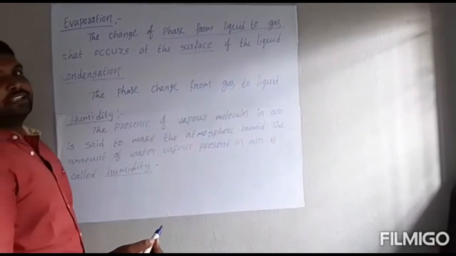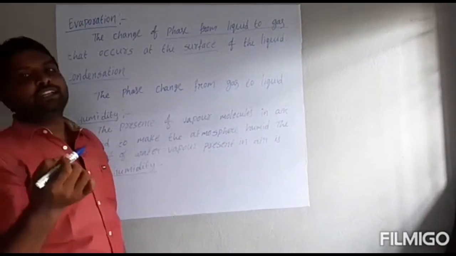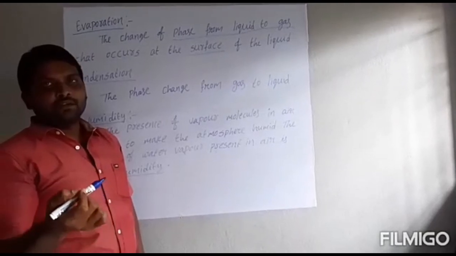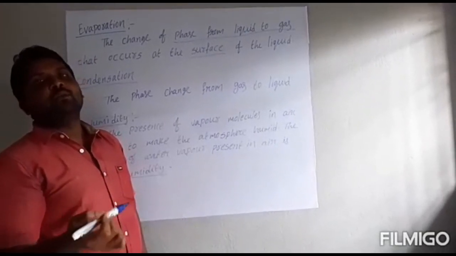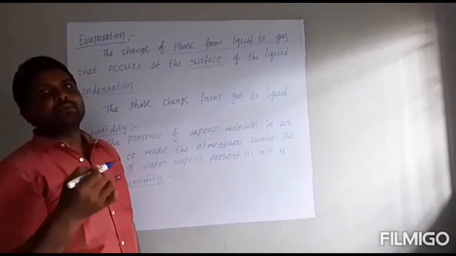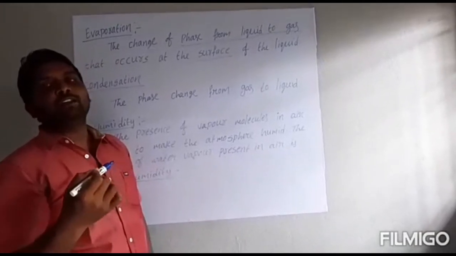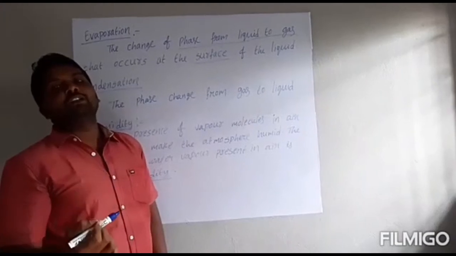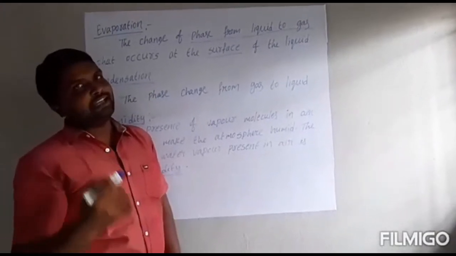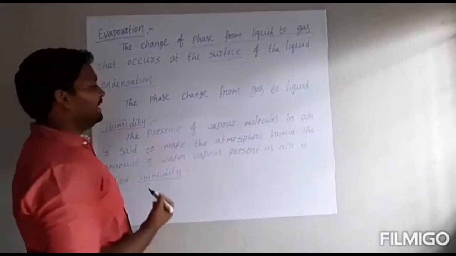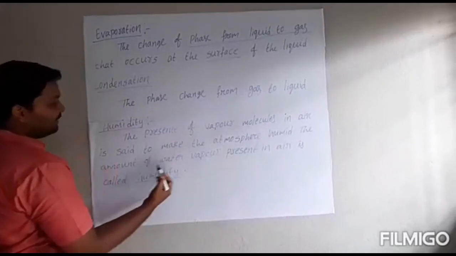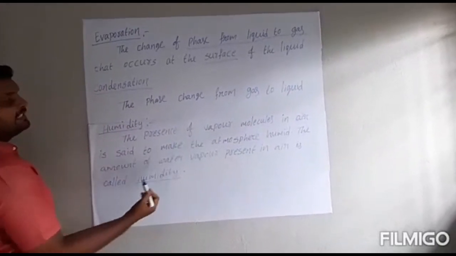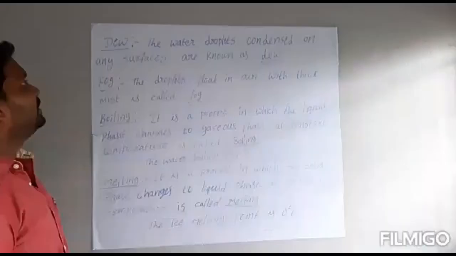For example, Machilipatnam is a high humidity area, so water vapor molecules are more in that place. If you go to Hyderabad, the humidity is less, so water vapor molecules are fewer in that area. Humidity means the presence of vapor molecules in the air.